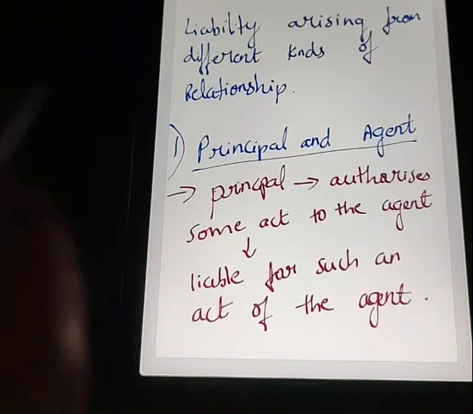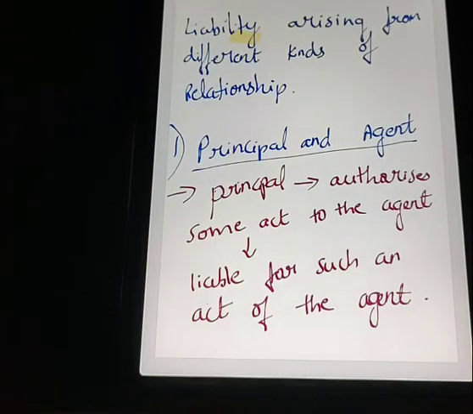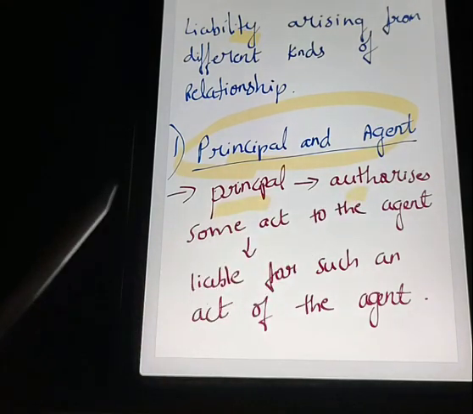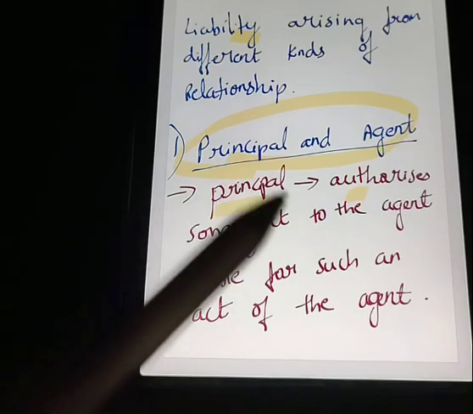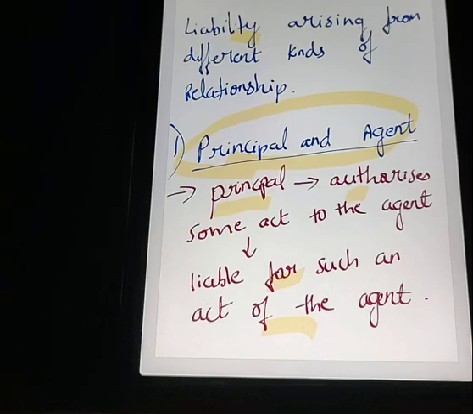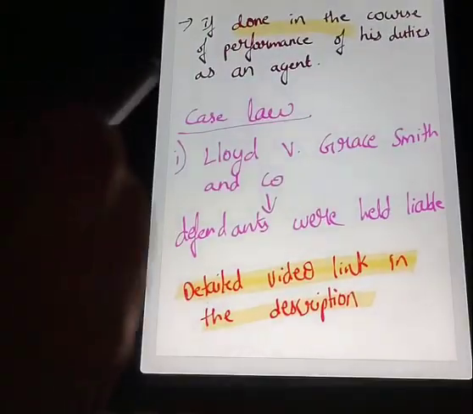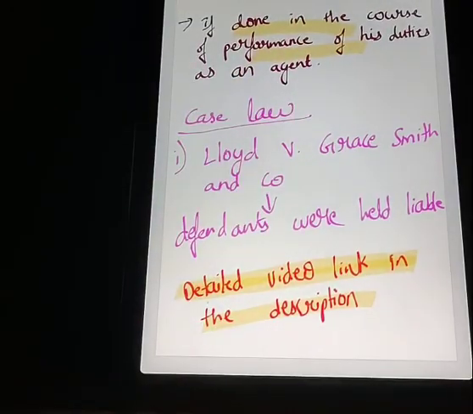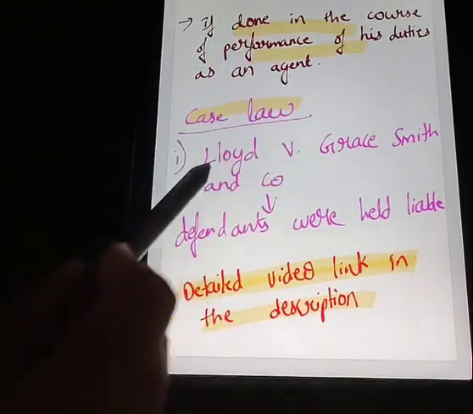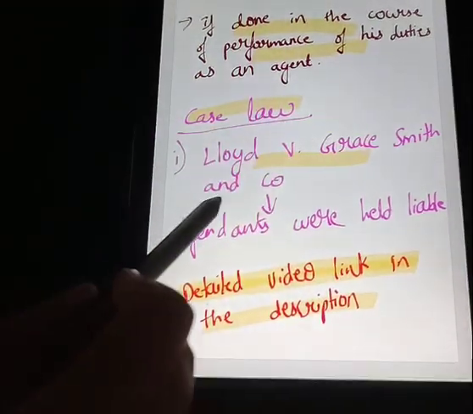The vicarious liability arises from different kinds of relationship. First, let's discuss the principal and agent relationship. In this, if the principal authorizes some act to the agent, then the principal will be liable for such an act of the agent. The condition is that the act is done in the course of performance of his duty as an agent. A famous case law is Lloyd versus Grasmith and Company.